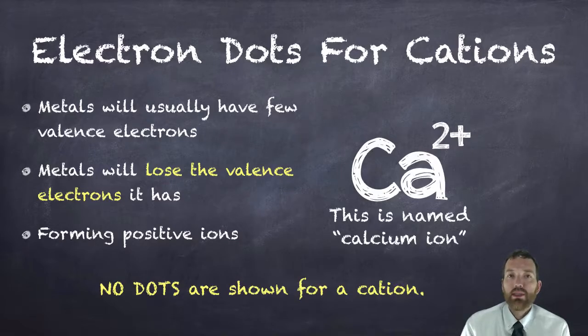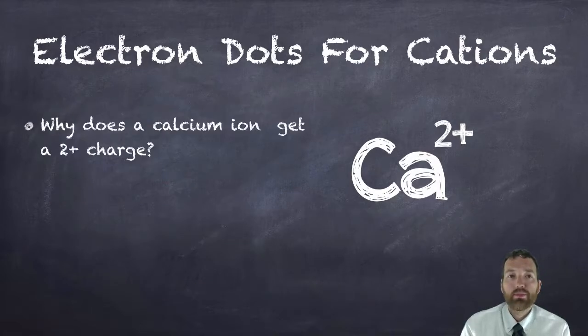And you may say, well, this is an electron dot diagram. Where are the dots? And there are none. That's the thing with metals. Metals have no dots in an electron dot diagram, but you have to show the charge or it's incorrect, or else it wouldn't be an ion.